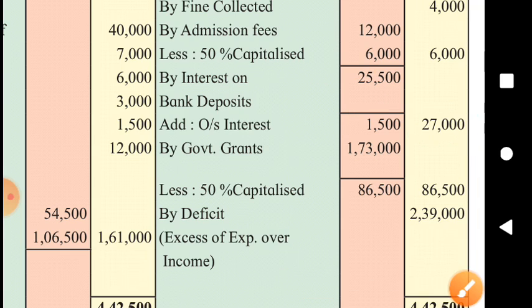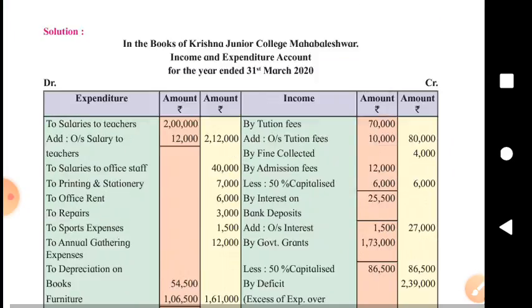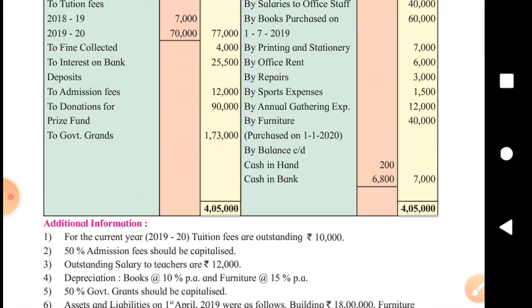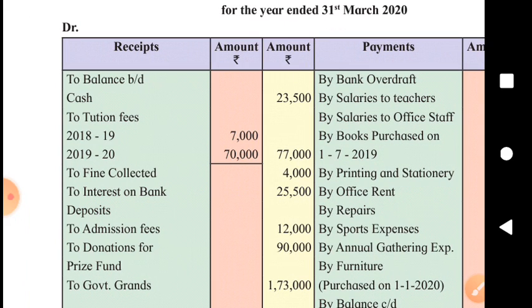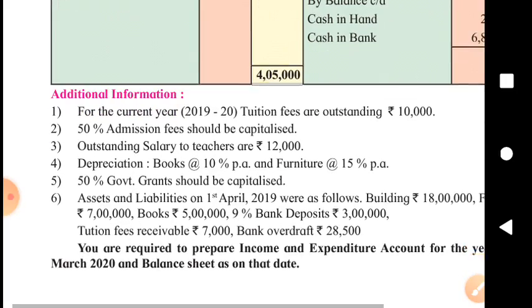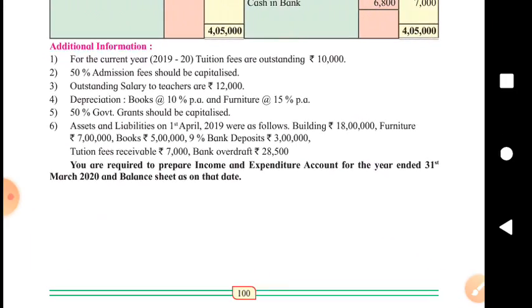and 1,500, the outstanding interest on bank deposit, will be shown on asset side. It will be added to the bank deposit. That was the hidden adjustment. Okay. Now we will see the solution. We have properly discussed the various items given in the receipt and payment account as well as the additional information. Now we are in a position to solve this problem.